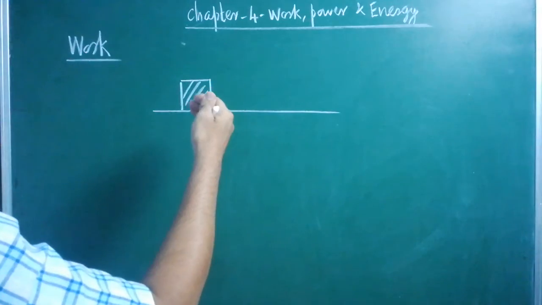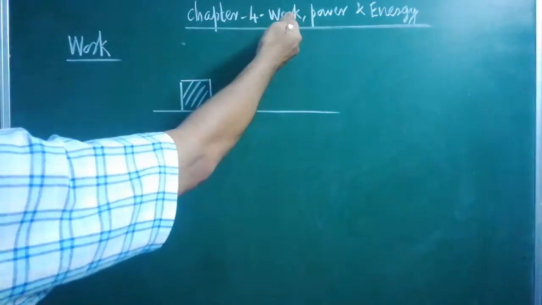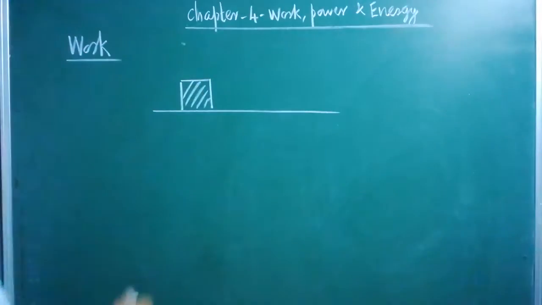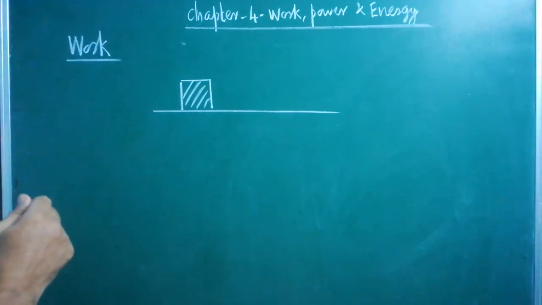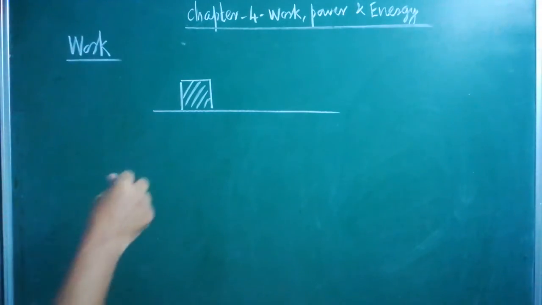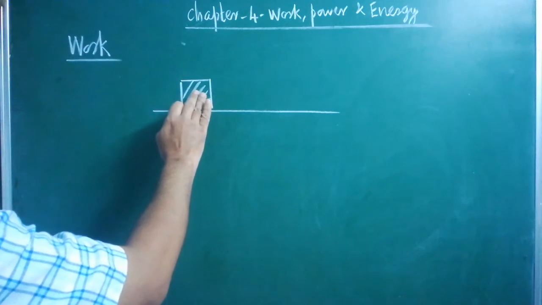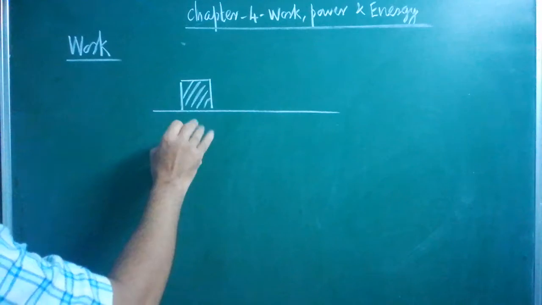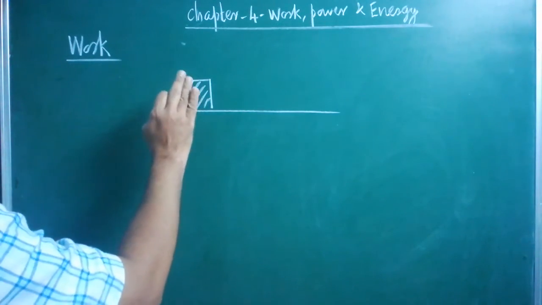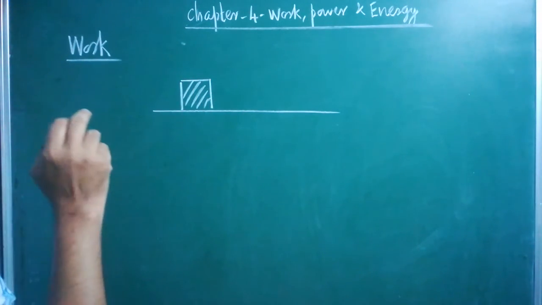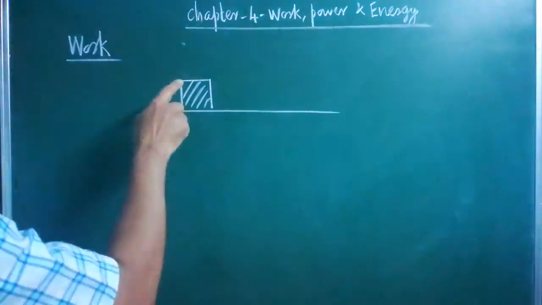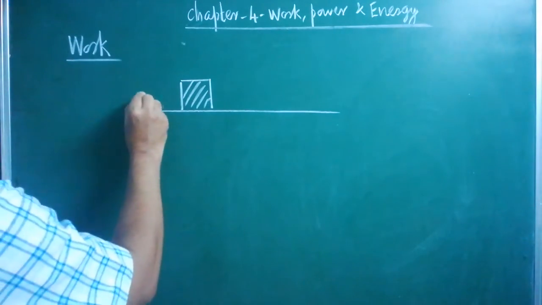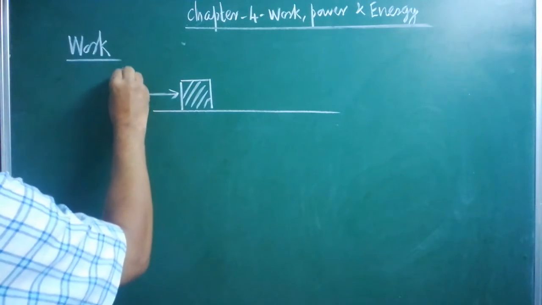So, first we have to learn the basic definition of work. Are you clear? What is work? In Tamil it is called Velai. When is work said to be done? That is the question. Let us imagine an object kept on the surface of the earth, on the ground. It may have some mass. It is at rest now. Now we have to do some work on the object. What do we have to do? The basic thing is we have to apply a force.